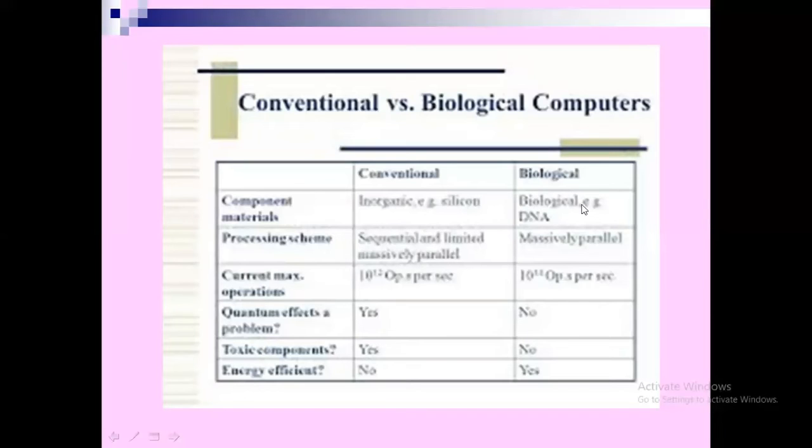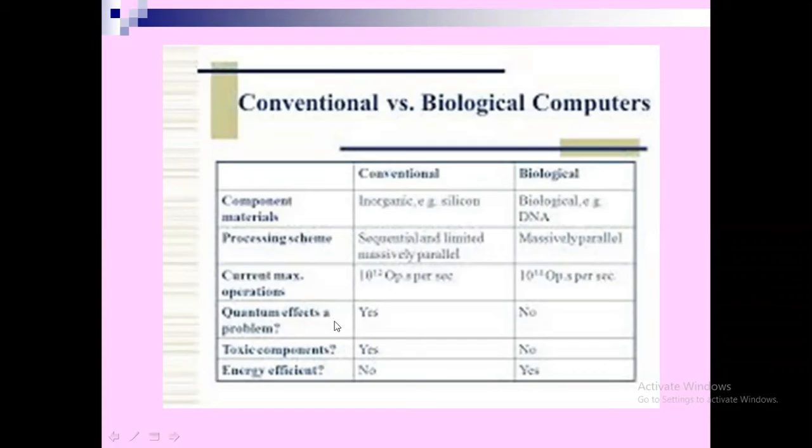Here in the biological computer, DNA is used. The processing scheme here is limited, sequential process, while here it is massively parallel process, DNA parallel. The current maximum operation in our computer is 10 to the power of 12 operations per second. This is 10 to the power of 15 operations per second.